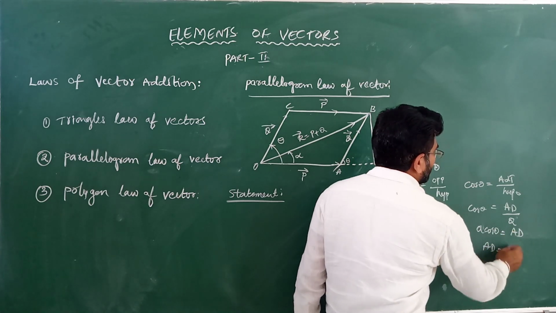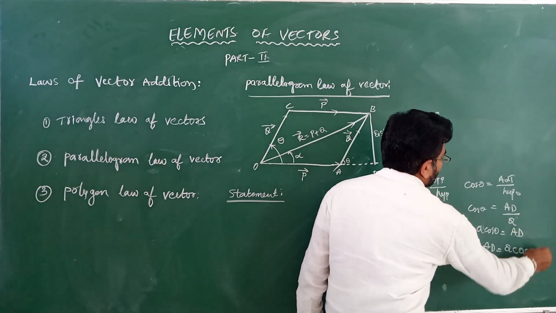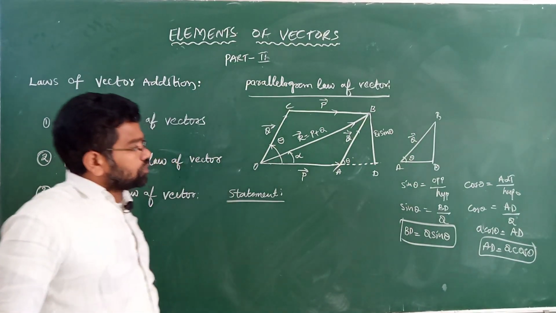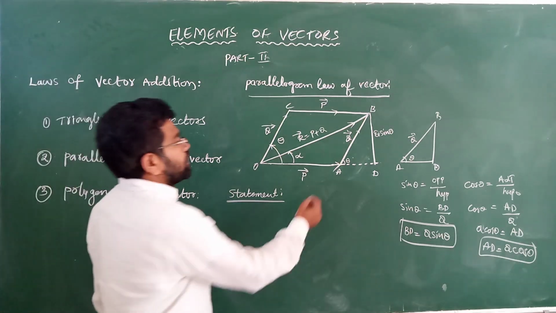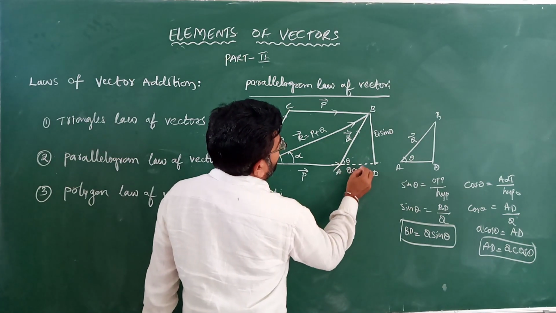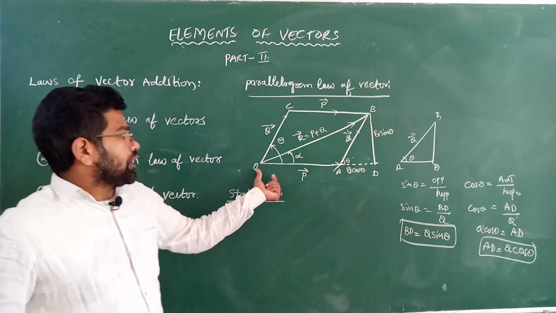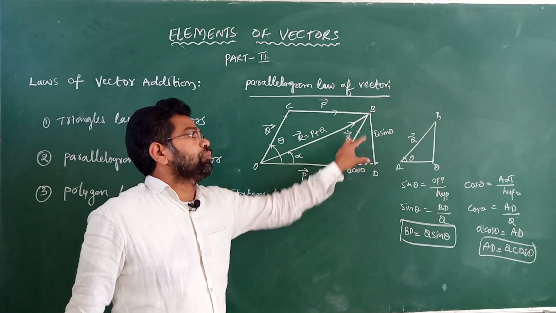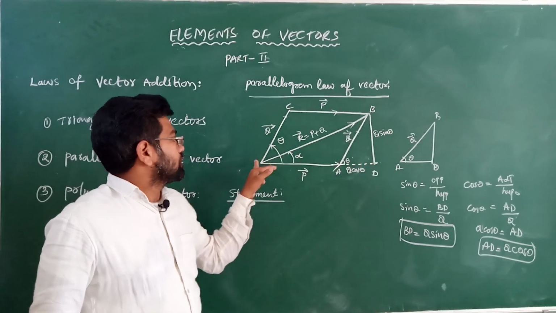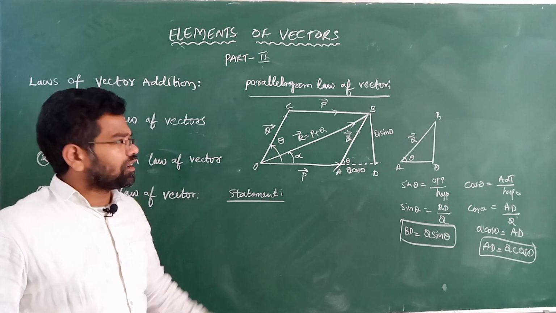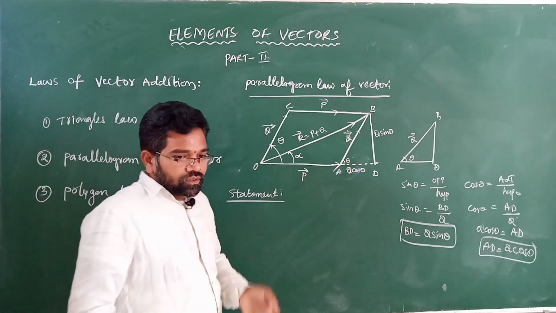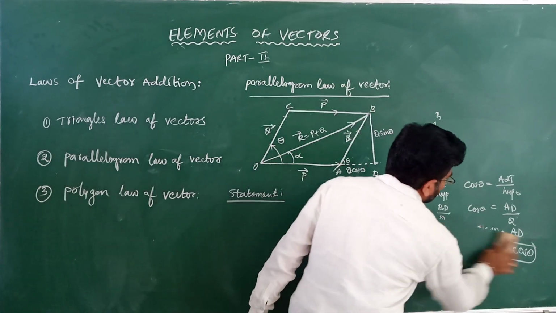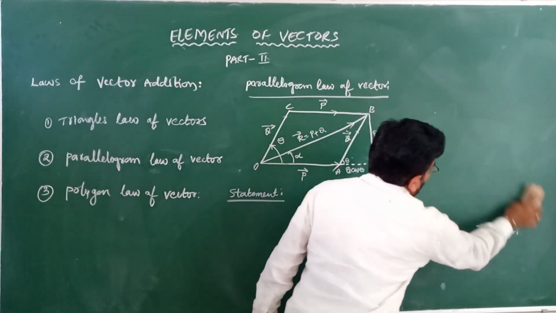Then AD value how much here? Q cos theta. BD value how much here? Q sin theta. So here you can write Q cos theta. Okay. Here OA value how much here? P. AD value how much here? Q cos theta according to right angle triangle. BD value how much here? Q sin theta. Then we know that already OB value how much? Mod R. Okay. So we discussed about AD and BD values from the right angle triangle.